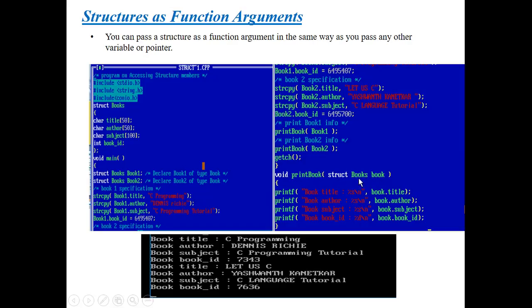Here I am passing a structure as an argument to the print book function. That's why this line tells us that structures are passed as an argument to a function. So this is the concept of structures as function arguments.